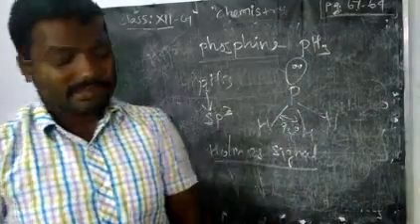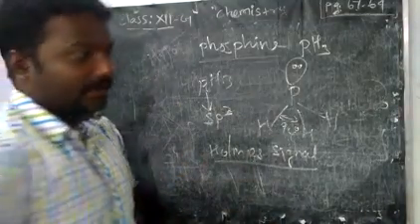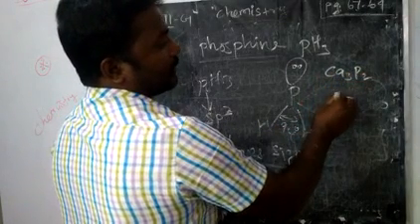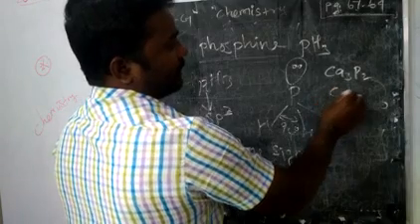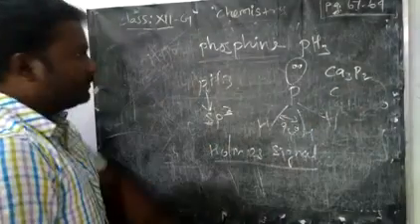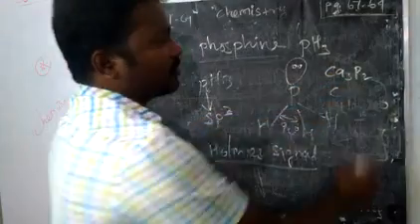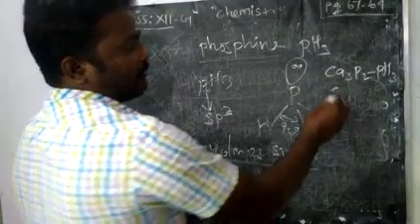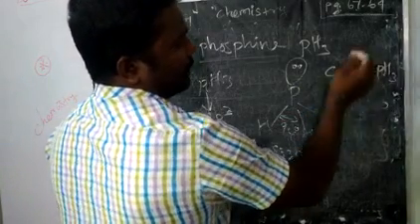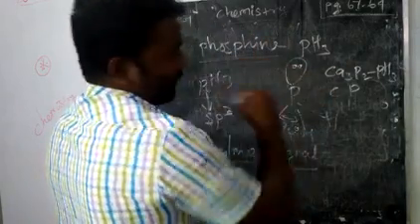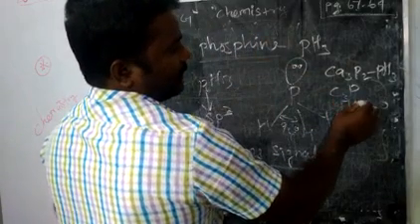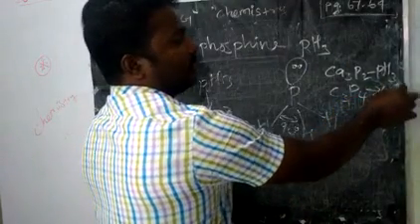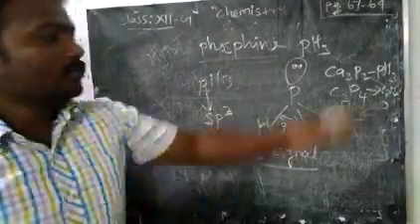How do they prepare that Holmes signal? By taking calcium phosphide and calcium carbide. Phosphine is produced from calcium phosphide, and acetylene, C2H2, is produced from calcium carbide.